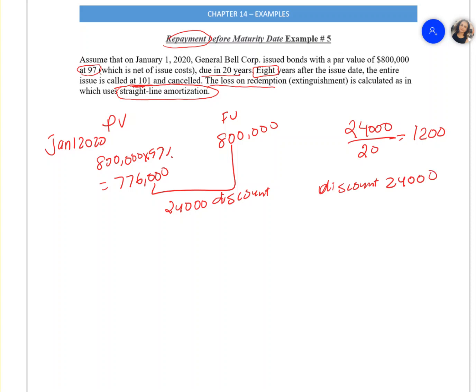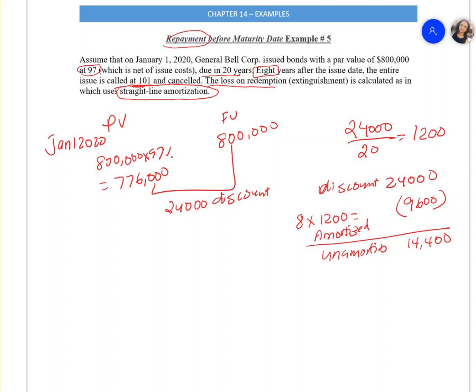We know 8 years has gone by. 8 times the 1,200, so 9,600 is amortized. So how much is unamortized? It's the difference between those two, which should give me 14,400.